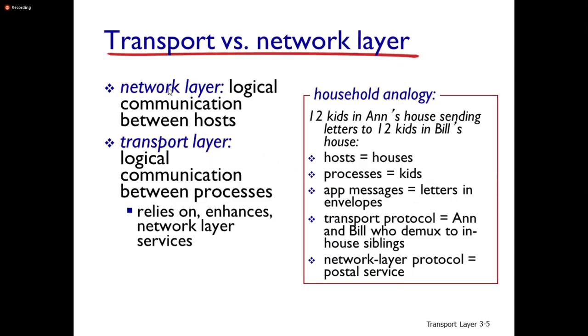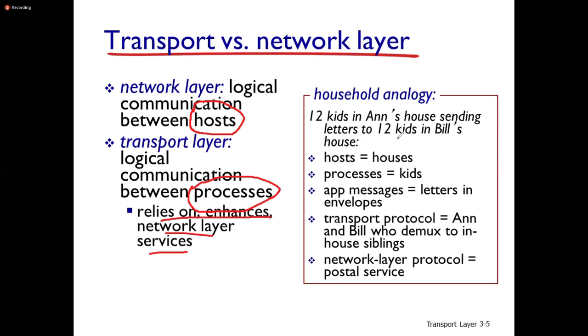As I told you, transport layer versus network layer: the network layer is logical communication between host devices, but the transport layer is logical communication between processes that run on different host devices. It relies on and enhances network layer services. So the final thing: end-to-end delivery, or process-to-process delivery, is the responsibility of the transport layer.